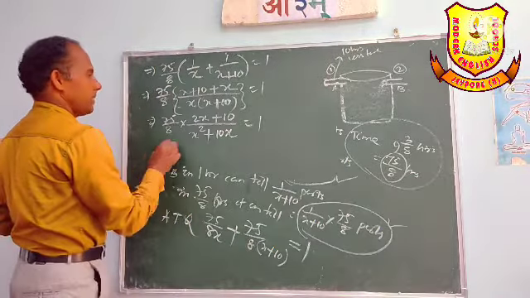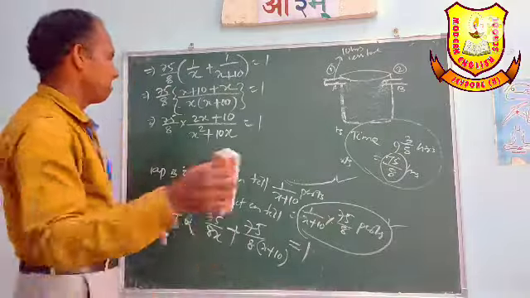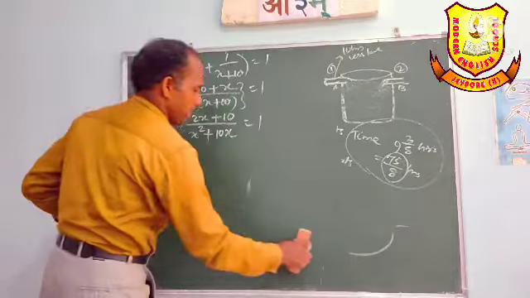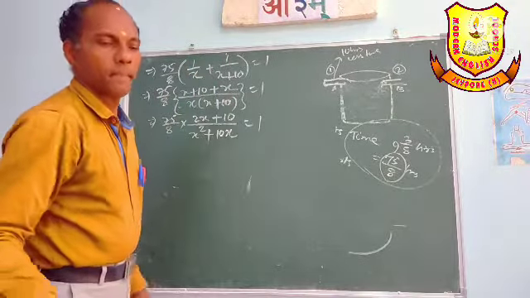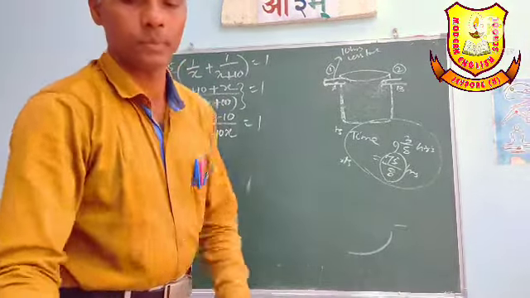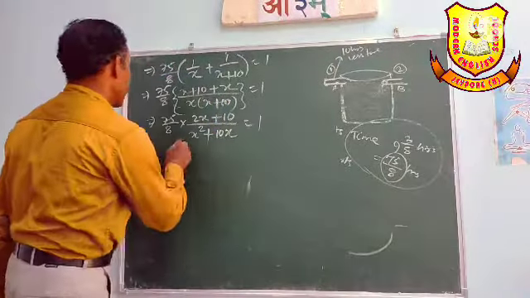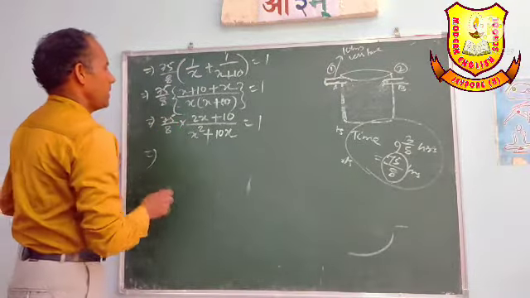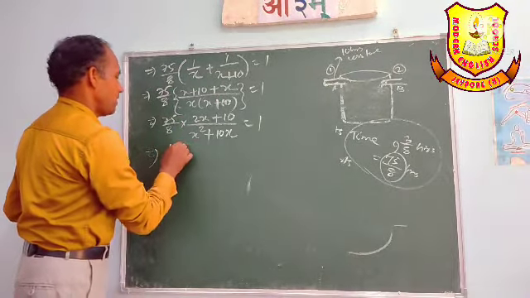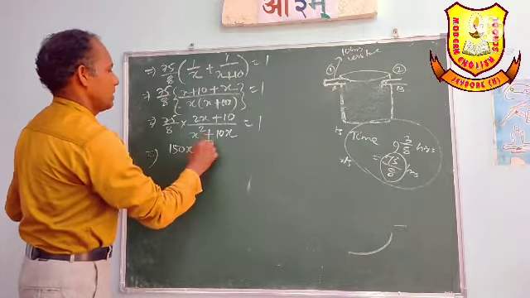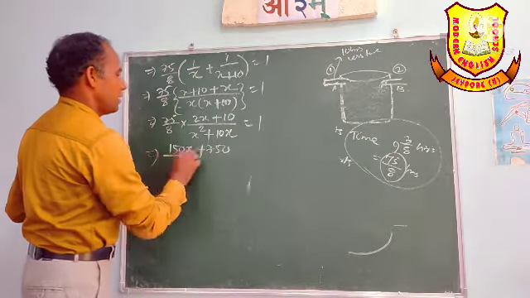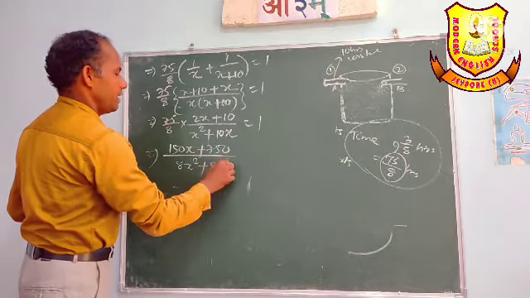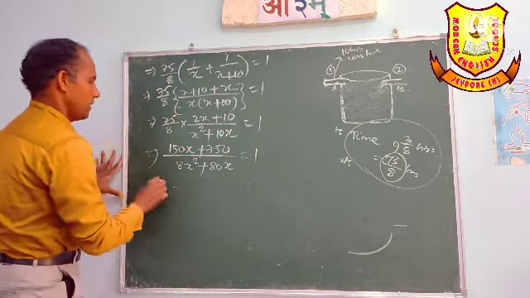So we will multiply: 75 into 2 gives 150x plus 750, divided by 8x square plus 80x, equal to 1.